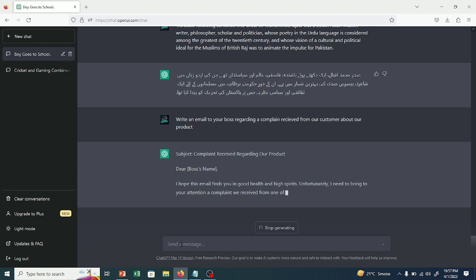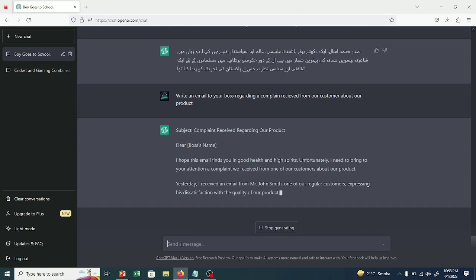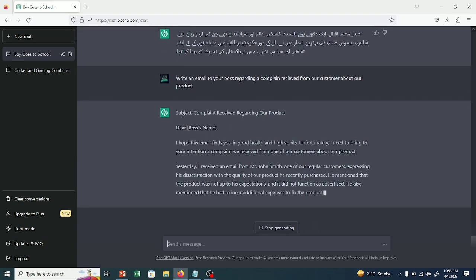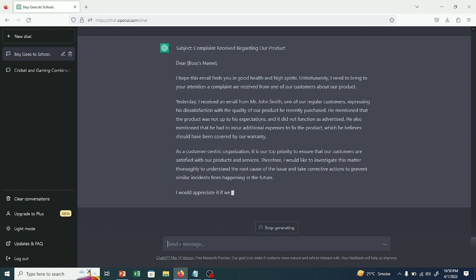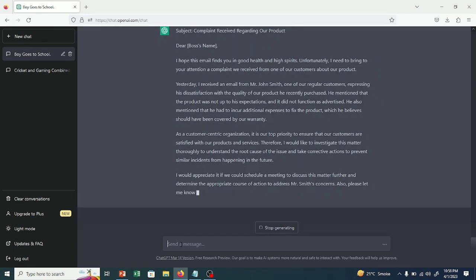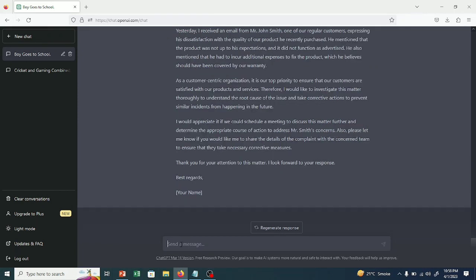As you can see, it has started to generate the email, and that would be very helpful for delivering to our boss if we are not creative enough, so we can use the help of ChatGPT. As you can see, it has completed and has given me a very good written email that would be helpful in sending to my boss.